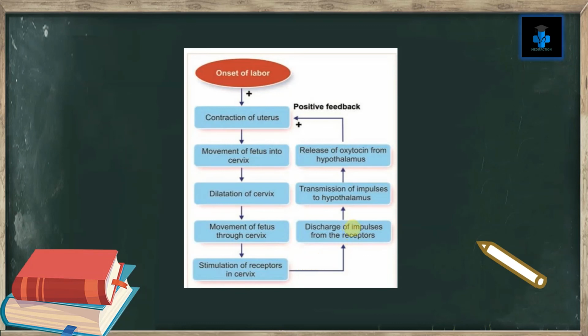And when the hypothalamus gets stimulated, oxytocin is released from the hypothalamus, and this oxytocin causes more contraction of the uterus, and hence the positive feedback mechanism takes place. When more oxytocin hormone is released, it makes the contraction of the uterus more vigorous, and thus it helps induce parturition, or labor takes place.